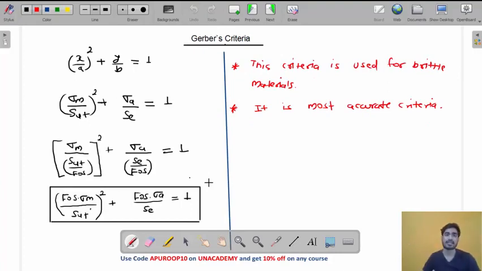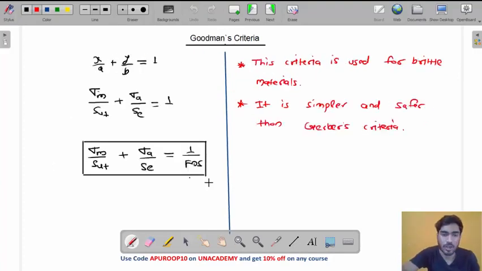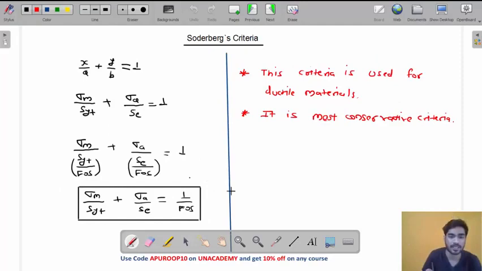Do you understand this? So you have to remember these three equations, and you have to remember these points that I have written.